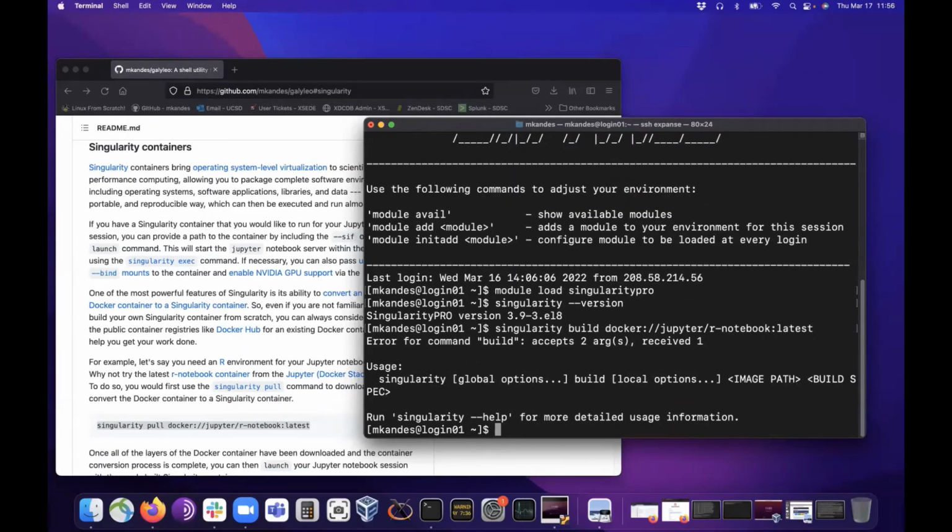Oops. Sorry. Oh, I forgot. If you use the build command, I forgot you have to change it. So I'm just going to do R